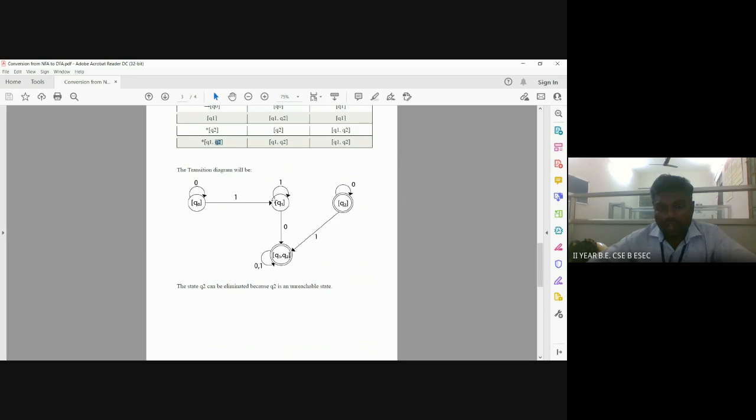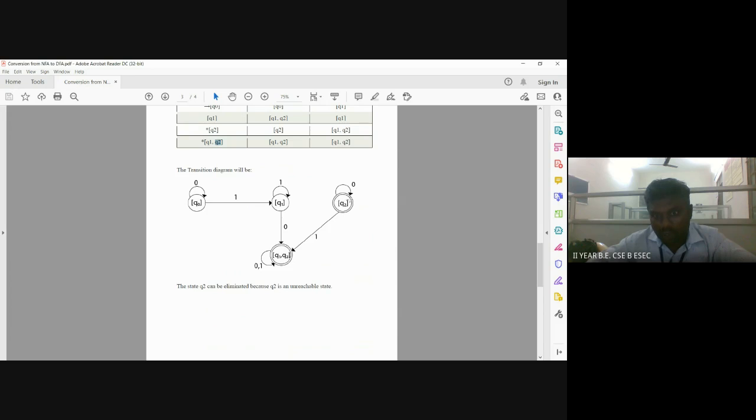From the starting state, by reading 1 we can visit Q1, and by reading 0 we can visit Q1, Q2, and then by reading any other input symbol, 0 or 1, there is no possibility to visit state Q2.